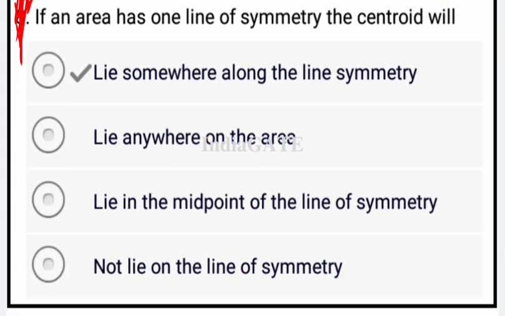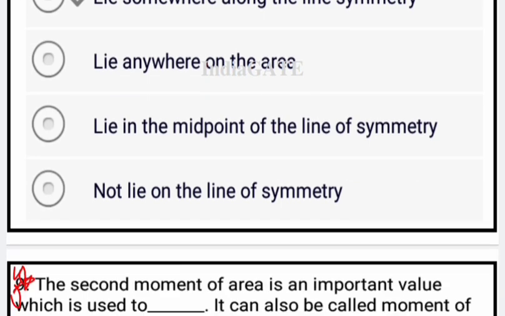Now come to the next question. If an area has one line of symmetry, then the centroid lies somewhere along the line of symmetry. Okay, now come to the next question.